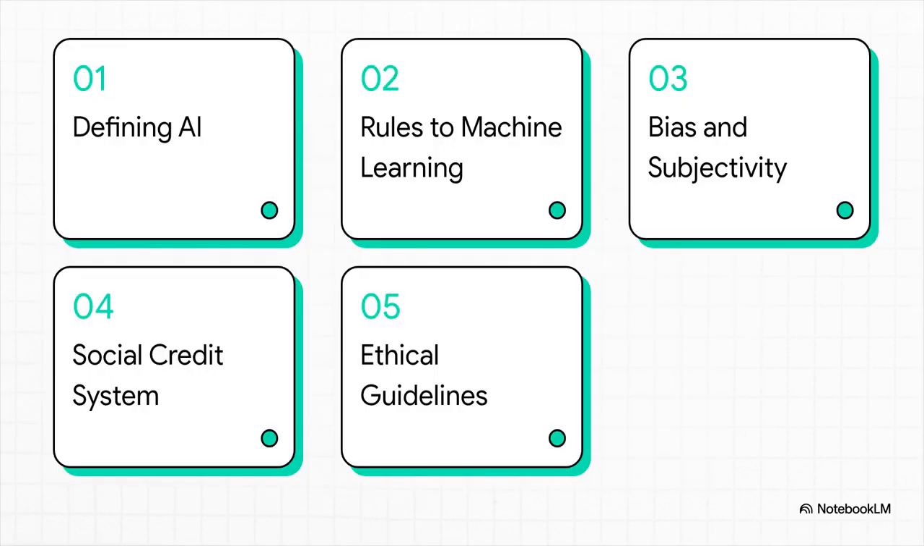To guide our learning today, here's our roadmap. We'll be defining artificial intelligence, moving from rules to machine learning, unpacking algorithmic bias and subjectivity, looking at China's social credit system, and finally, wrapping up with ethical guidelines for AI.